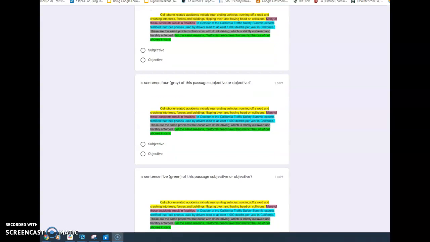Is sentence 4, the gray sentence in this passage, subjective? Does it have an opinion, or is it objective? Is it just the facts? These are the same problems that occur with drunk driving, which is strictly outlawed and harshly enforced. Is that sentence subjective? Is it an opinion? Or is it objective? Is it a fact? These are the same problems that occur with drunk driving, which is strictly outlawed and harshly enforced.